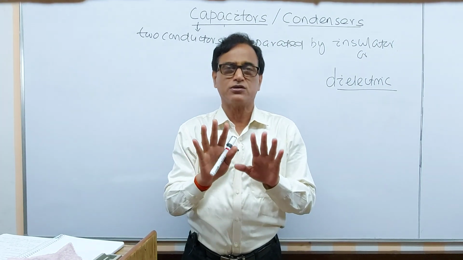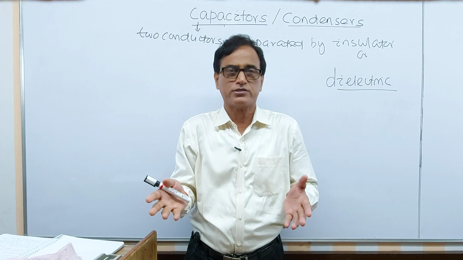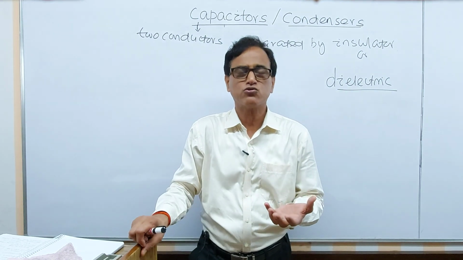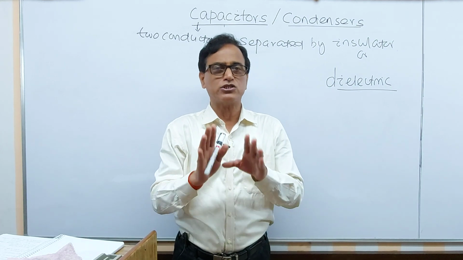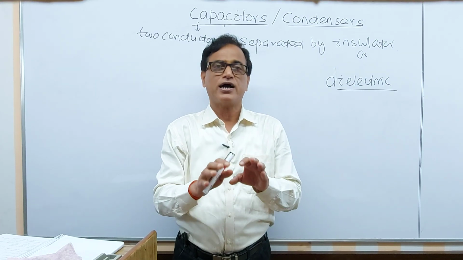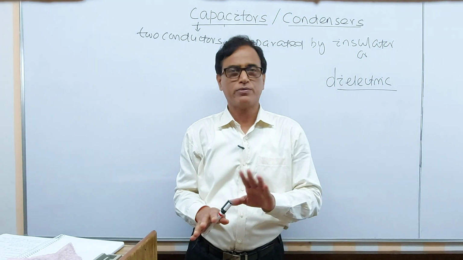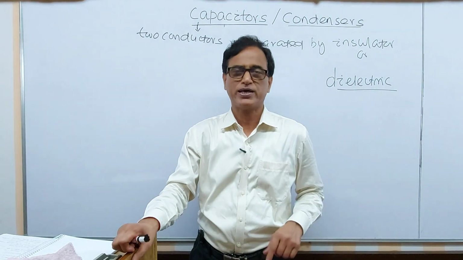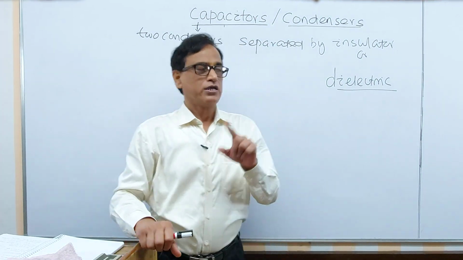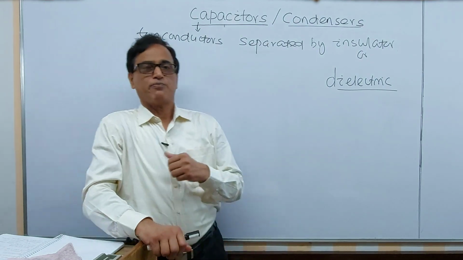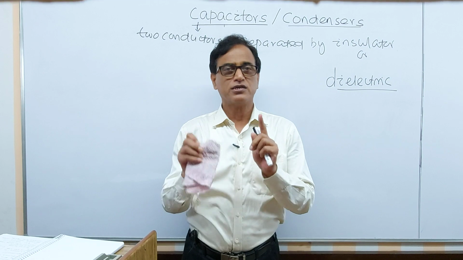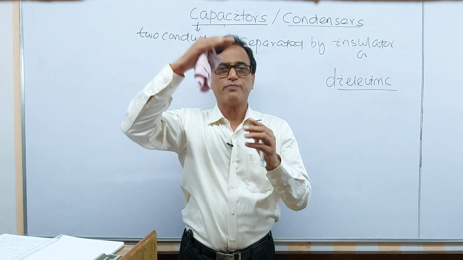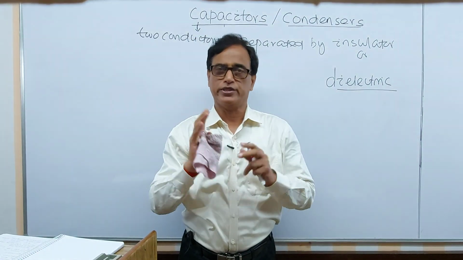Now you should know what insulators are. Air is an insulator, mica is an insulator, glass is an insulator, and we will see what dielectrics are and what insulators are. However, dielectrics are basically insulators, and we have slightly explained this one. Again, we will explain it in detail in this chapter. Now, two conductors separated by an insulator is called a capacitor. By construction, it is two conductors separated by only insulator in between them.